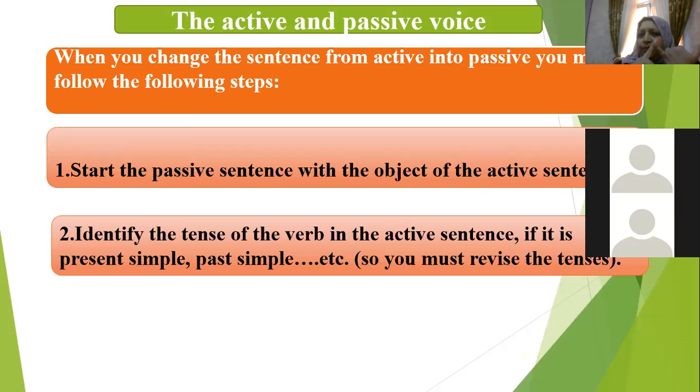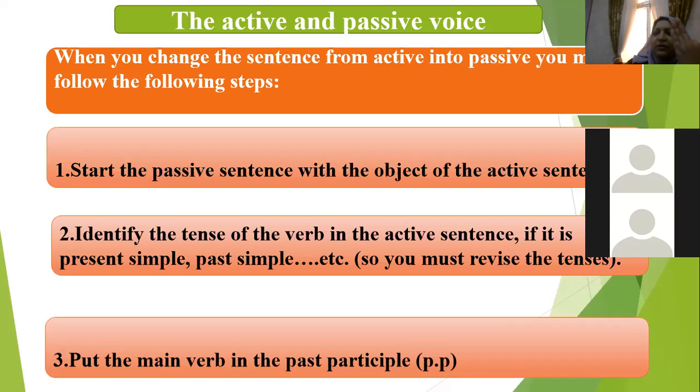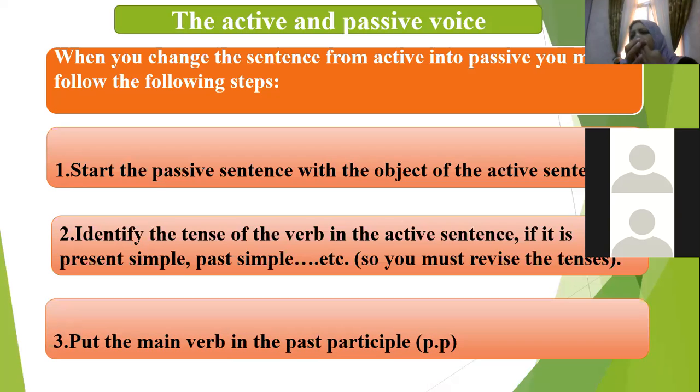The first one is to identify the object, which is going to be the first word of your passive sentence. It's going to be the new subject for your sentence. Then identify the tense of the main active sentence. Then you are going to use the appropriate form of verb to be and the past participle of the main verb. These are the three parts that we need to change from active into passive voice. Who can tell me them again?